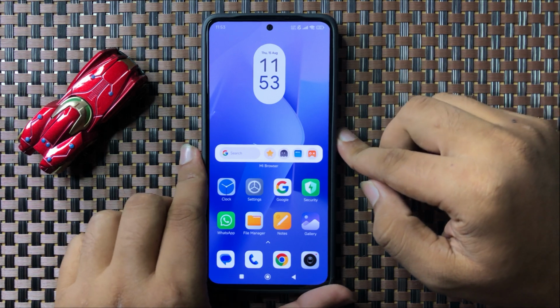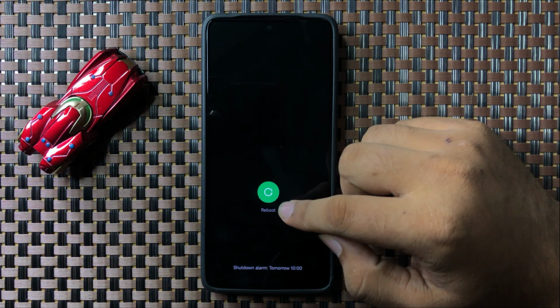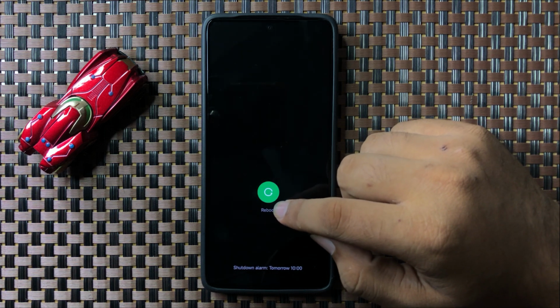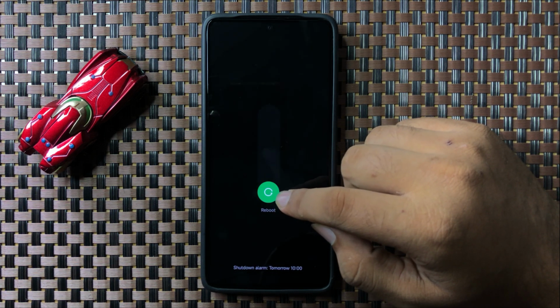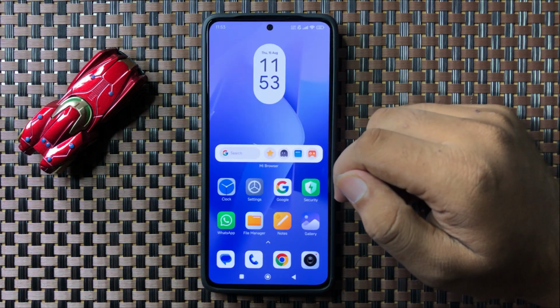So to restart, press and hold on this power button. Now swipe down, and when this circle gets green, then you can release your finger to restart your phone. And after restarting your phone, it will fix the camera not working issue.